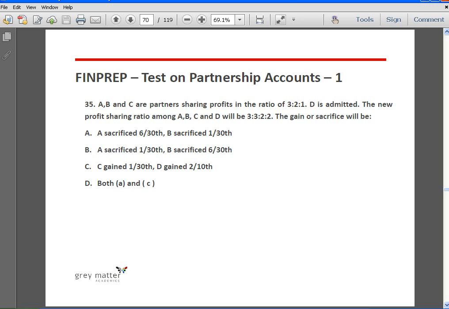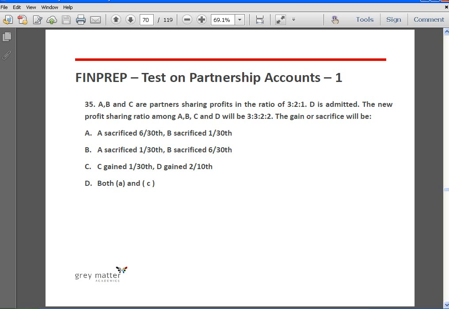Next, A, B and C are partners sharing profits in the ratio of 3:2:1. D is admitted. The new profit sharing ratio amongst A, B, C and D is 3:3:2:2.